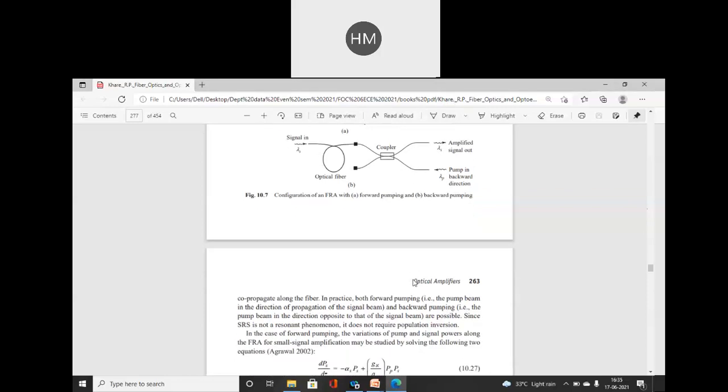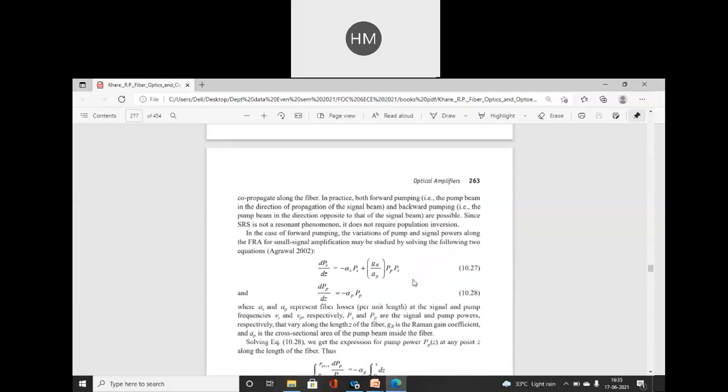So in case of forward pumping, the variation of pump and signal power along the FRA for small signal amplification may be studied by solving the following two equations. You can write down this equation in your copy. dPs upon dz minus alpha s Ps. What is alpha? Alpha is our fiber losses.